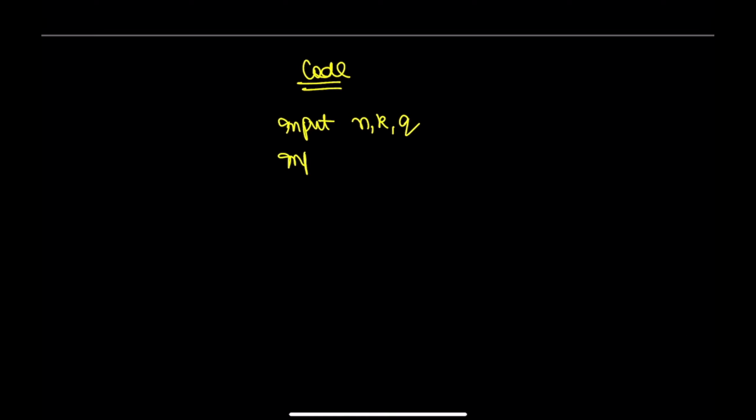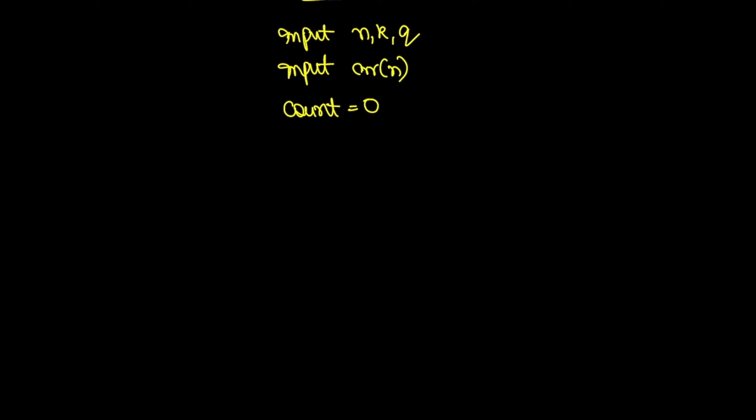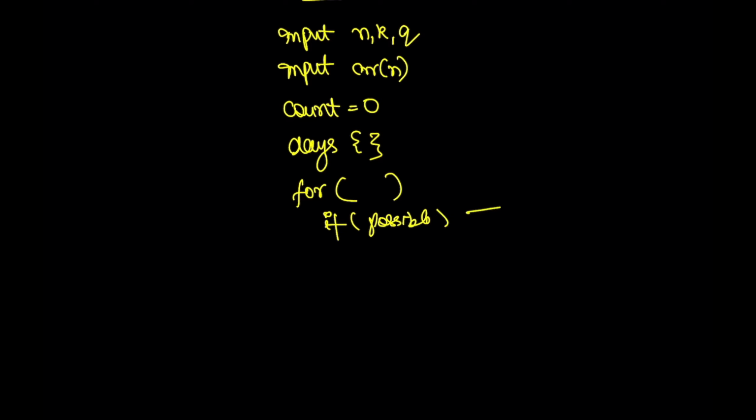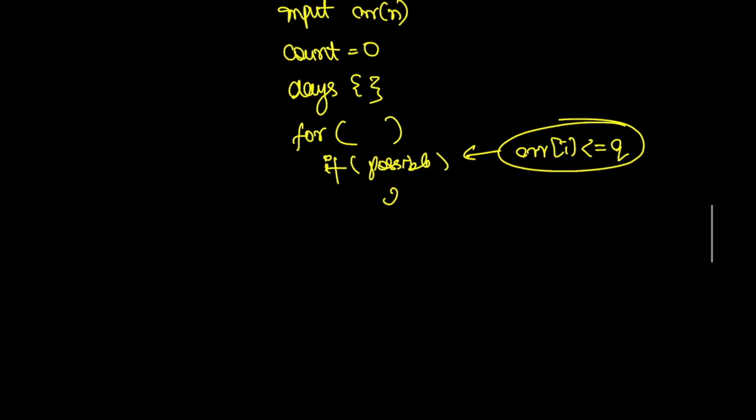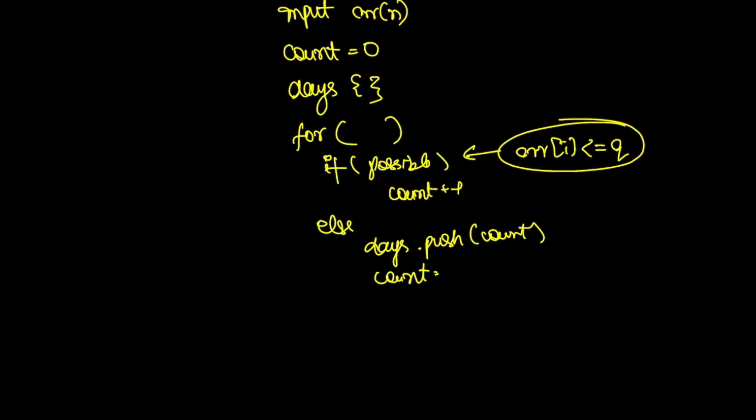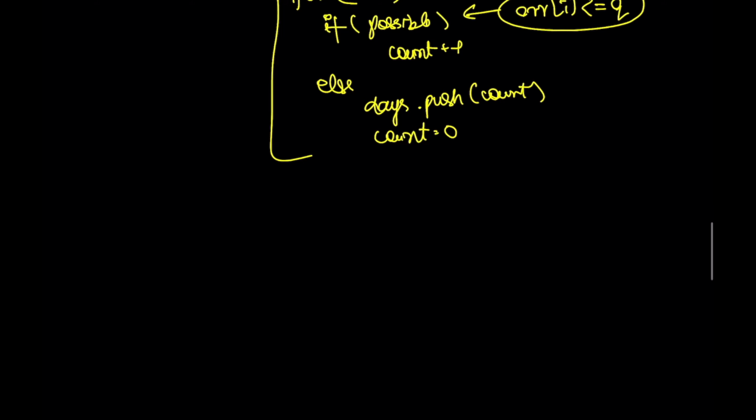So let's write a little bit of code here. We'll be given an input that is n, k and q. We will input the array. Now we will have a count that is initially 0, and we would have an array that would contain the days, like how many consecutive days can the person go. Then we will iterate over it, and if arr of i is less than or equal to q, that is the maximum temperature, then we will increment the count. Otherwise we will push it into the days array and assign the count as 0. We will start the process again.